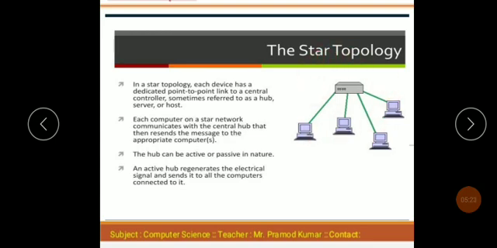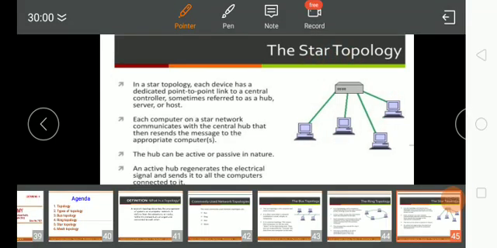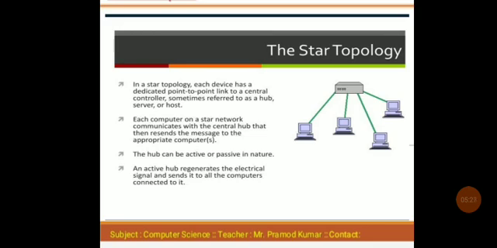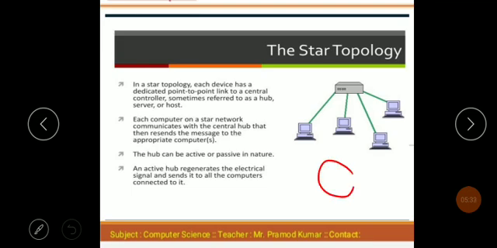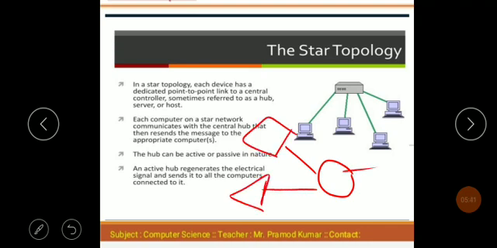Suppose this one is the hub, and all systems are connected to it like this. So this is the form of a star.